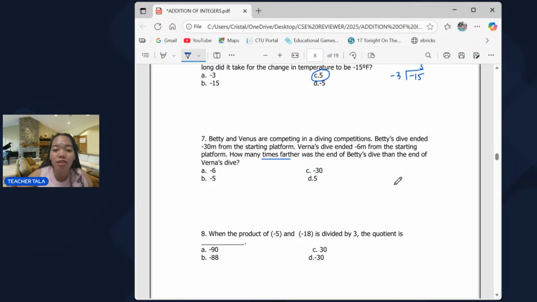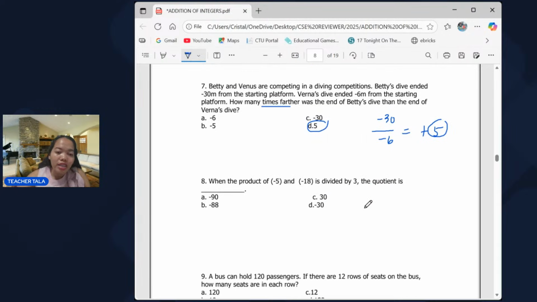For a difference you would subtract, but since it's asking how many times farther, you have to divide negative 30 by negative 6. Same signs give a positive answer, so it is positive 5. Betty's dive is 5 times farther than Venus' dive.